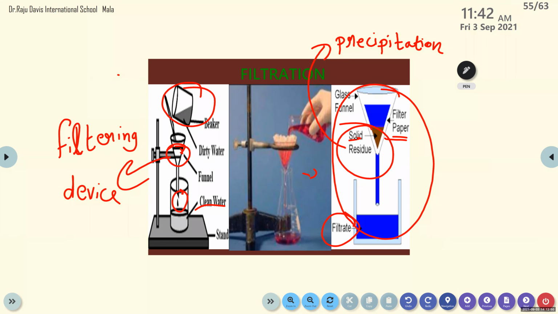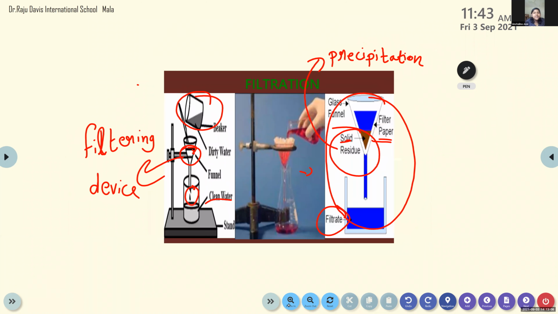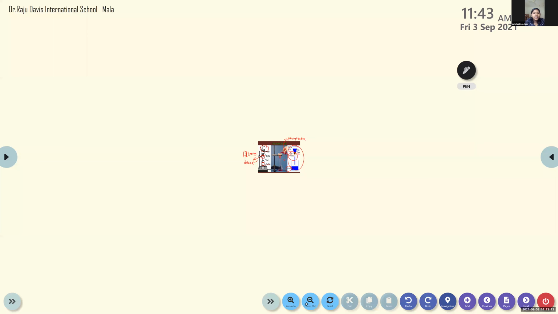Residue means actually one type of substance. Precipitation, residue: mainly we use those words for solid things. So if the mother makes tea, the solid tea leaves will be called the residue, and the tea we call the filtrate.